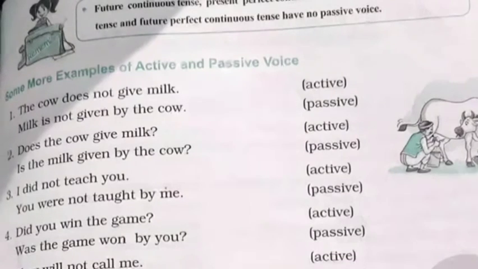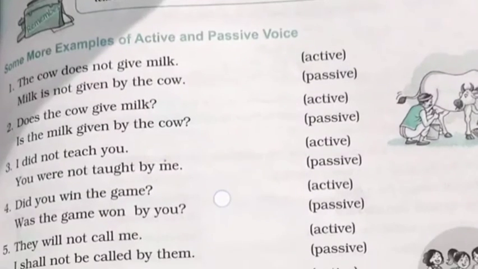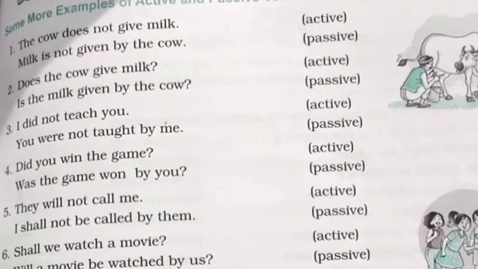Okay, the cow does not give milk. It is in the active voice because the subject is in the doer form. Milk is not given by the cow. It is in the passive voice. Does the cow give milk? It is in the active voice. It is an interrogative sentence. So what will be in the passive voice? Is the milk given by the cow? Simple. What you have to do, the subject which is in the doer form, you have to change it into the recipient form. Just see whether the sentence has a transitive verb or not. Transitive verb means that it has an object or not.